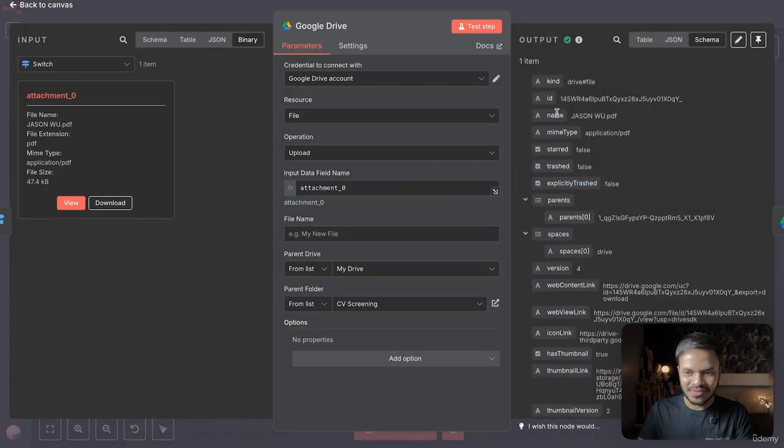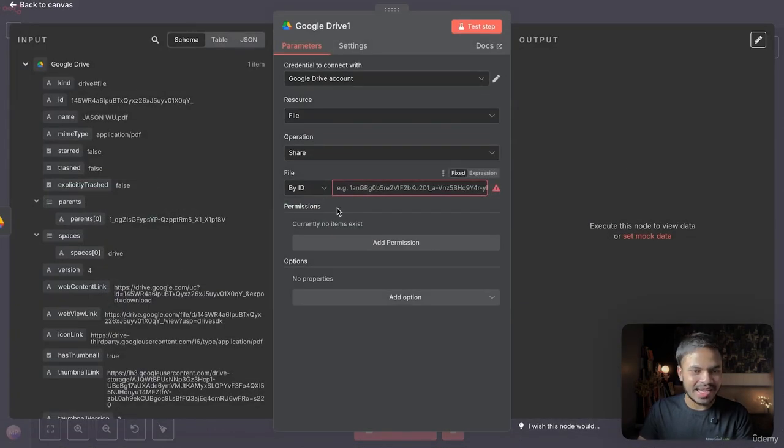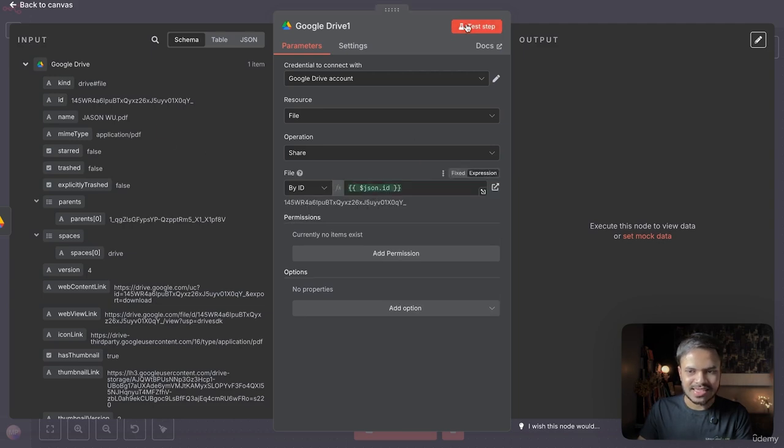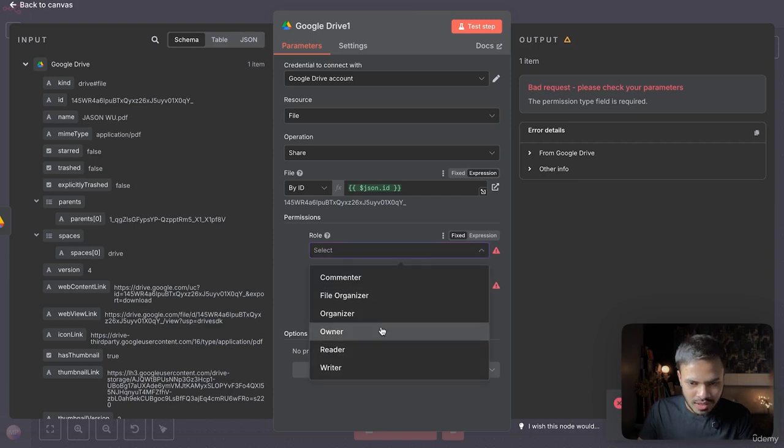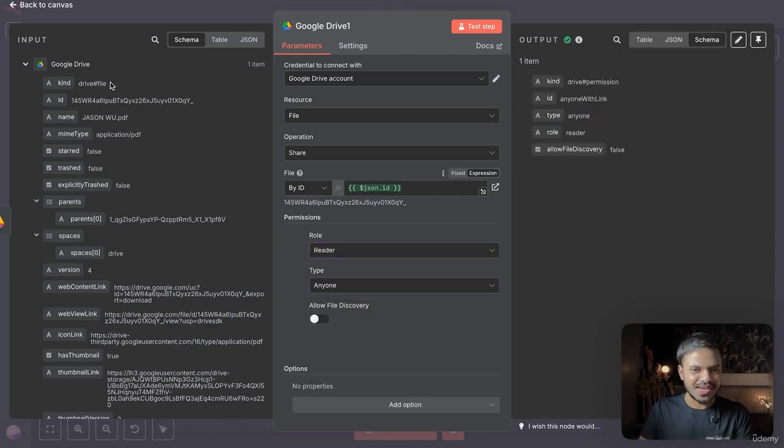So if you open this, we have the ID here, right? So this is what we were looking for. So let's open this and let us select by ID. So simply drag and drop here. And now let's test this workflow. Sorry, we have to add permission first of all. So the reader could be anyone. So now anyone can read this PDF file.